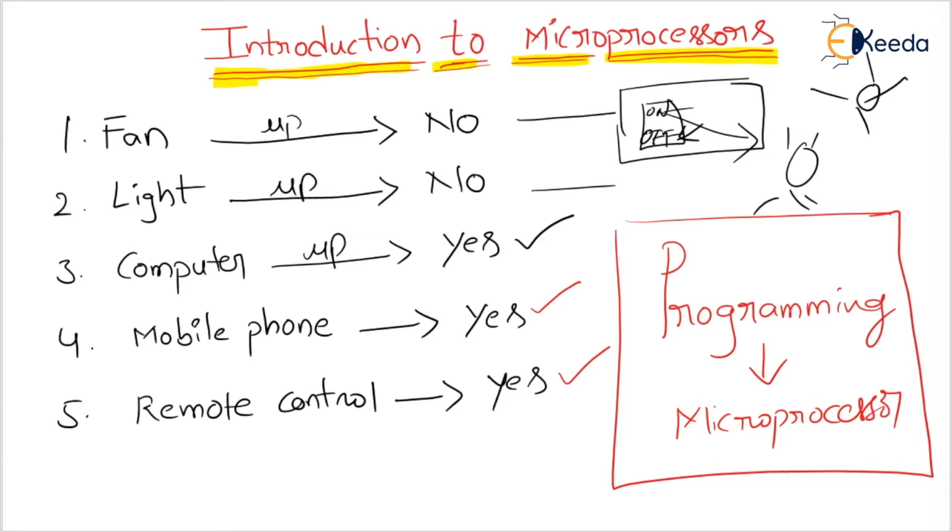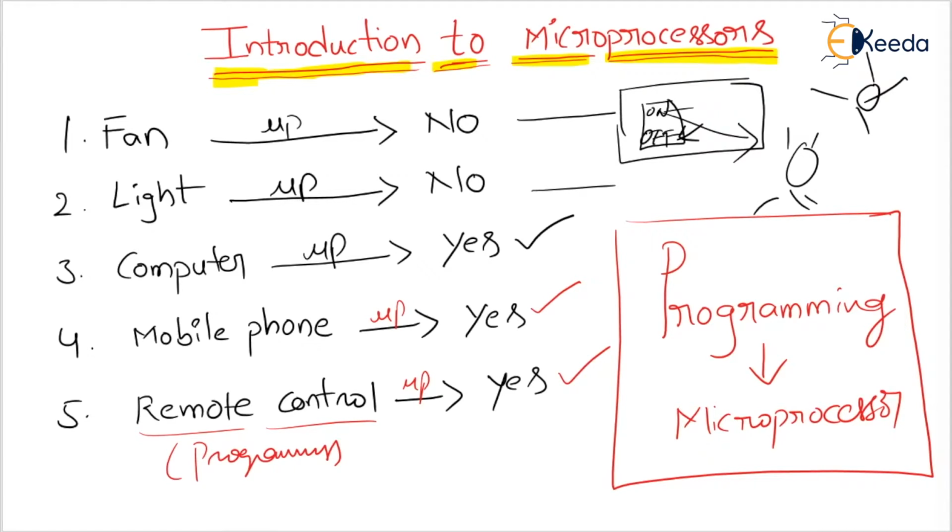Dear students, please listen carefully. In the remote control, is there a microprocessor? Yes. So how do you make an air conditioner turn on and off, or increase the temperature? Simply by pressing the temperature button on the remote control. Is there any magic involved? No. So how is the whole thing operated? Using programming. Some program will be written.